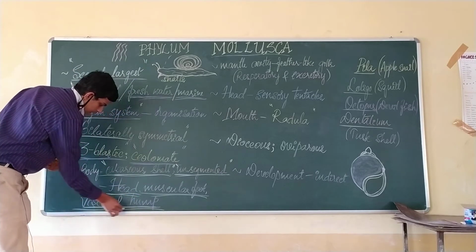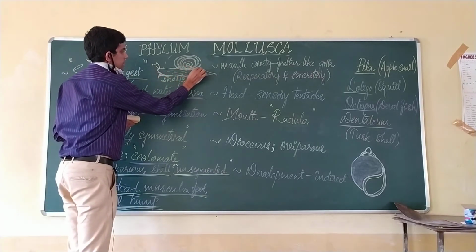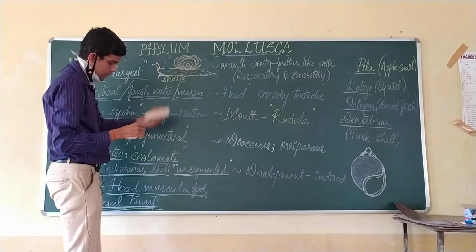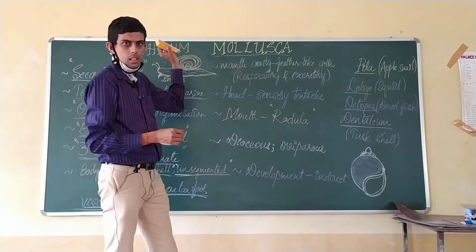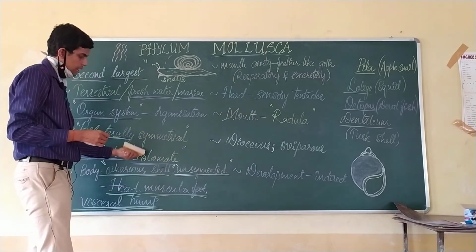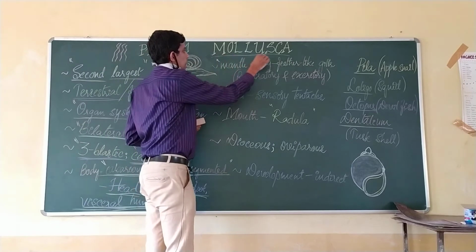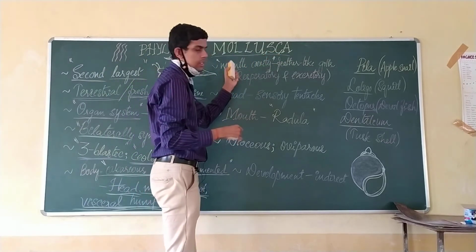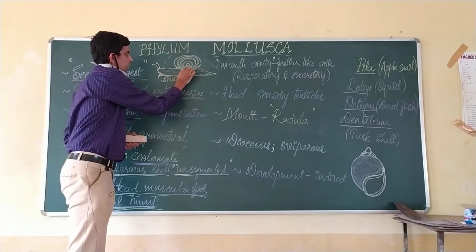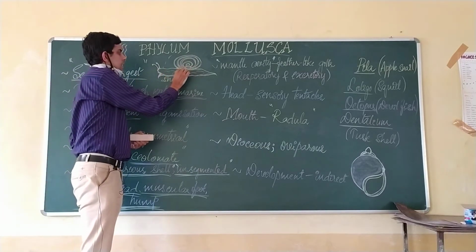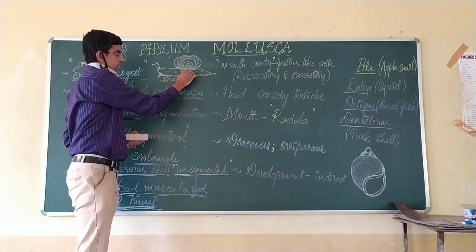This is the visceral organ region, and here there is a hump region, which is called the visceral hump, and the gap between the visceral hump and the muscular foot is called the mantle cavity, right. Anatomically, there is a cavity inside, between the hump and the visceral organs.